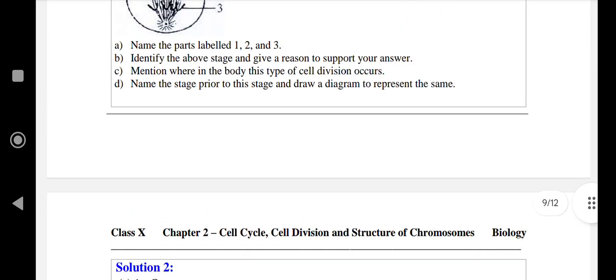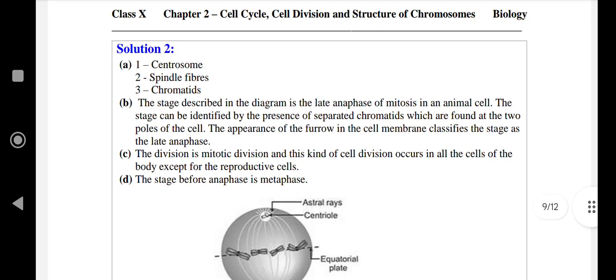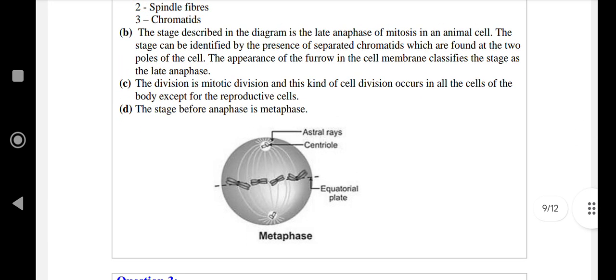Next question is: name the stage before this stage and draw a diagram to represent the same. The stage before anaphase is metaphase. This is the diagram.